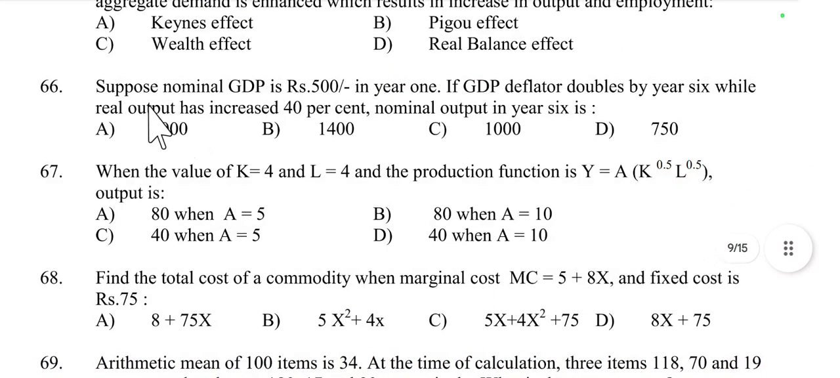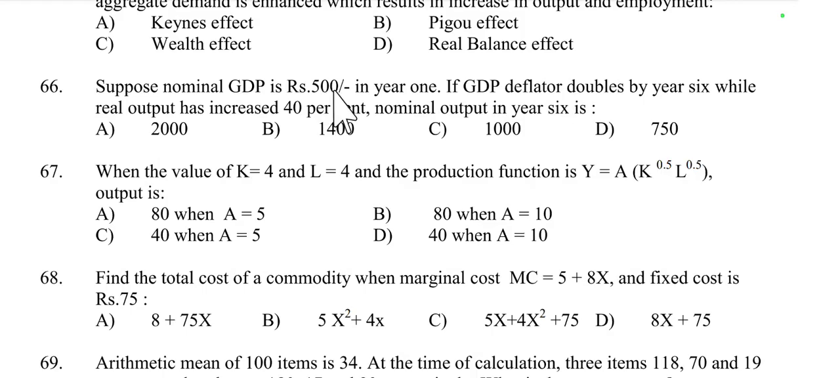Then question number 66. Suppose nominal GDP is equal to 500 in year 1, and if GDP deflator doubles by year 6, while real output has increased 40%, nominal output in year 6 is, we have to find out the value of nominal output. Here real GDP in year 1 is given by, we know that real GDP, how to calculate? Nominal GDP by GDP deflator.